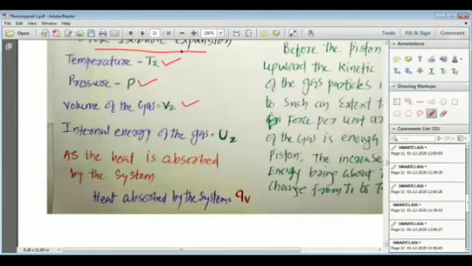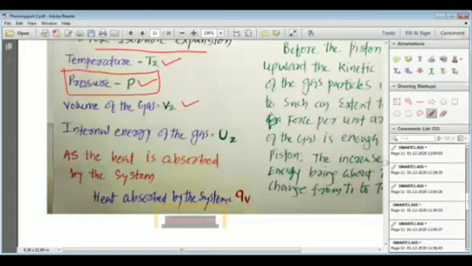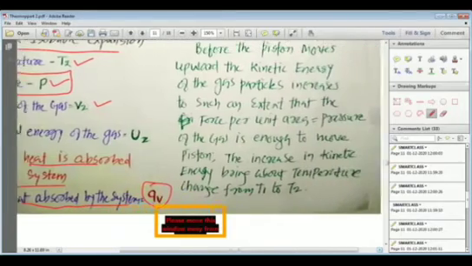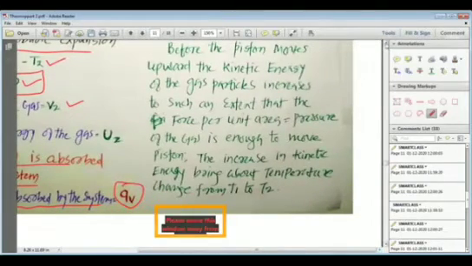My dear students, you must have noted that the pressure remains constant, and we are well aware that as the heat is absorbed by the system at constant volume, we write it as QV, for heat absorbed at constant volume, my dear students.